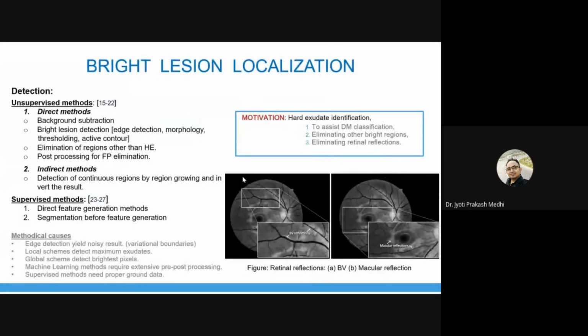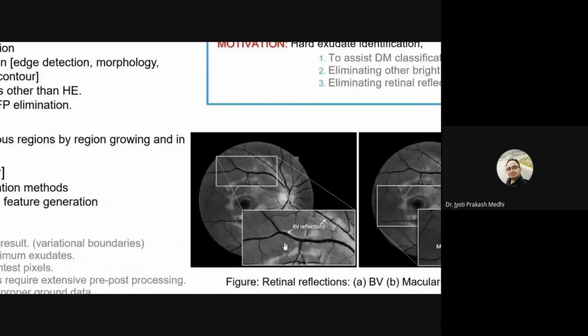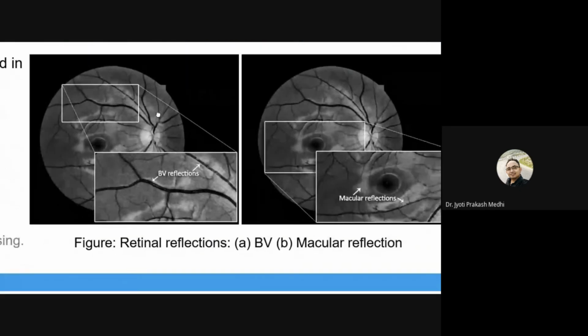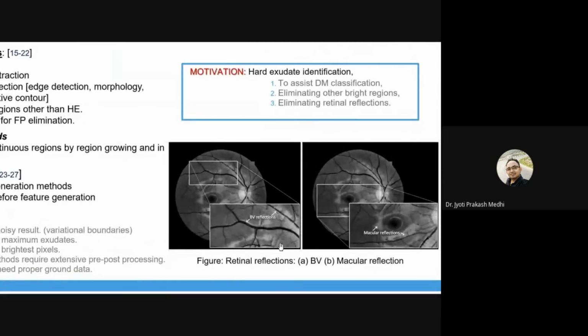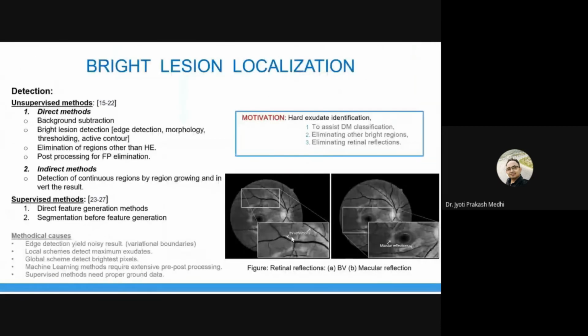So next, coming to bright lesion detection. For bright lesion detection, the motivation is to assess diabetic maculopathy classification. While identifying, the requirement is eliminating the other bright regions, which are the optic disc, macular reflections or retinal reflections. As you can see here in the image, this is a normal image, but it has a few reflections. These are blood vessel reflections and these are macular reflections, but they may appear as abnormalities if we do not eliminate them. Although the image is a healthy one, we are having these abnormalities.